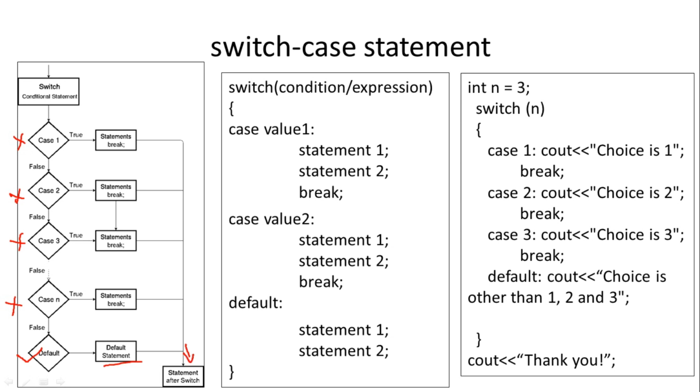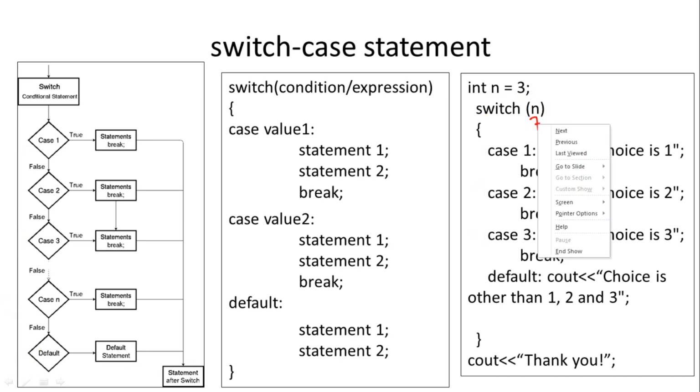So using this switch case statement, one example is given. For example, the program consists of one variable n, and assume that the value of n is 3. Now here, switch n. It is an expression, we can say an equation containing only a variable name. Whatever value is in n will come here. So switch 3 means the value of n, 3, will be compared with each case. So here n is equal to 3.